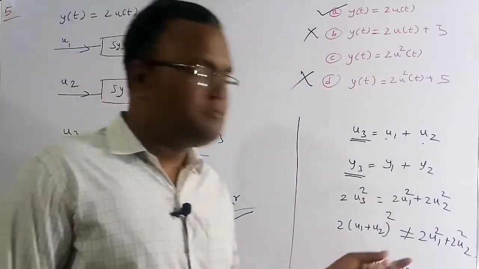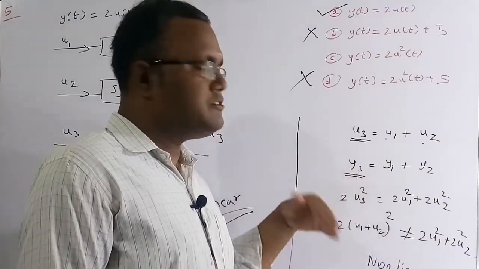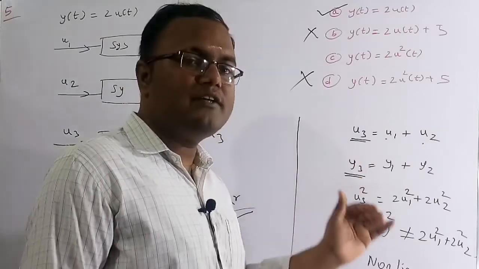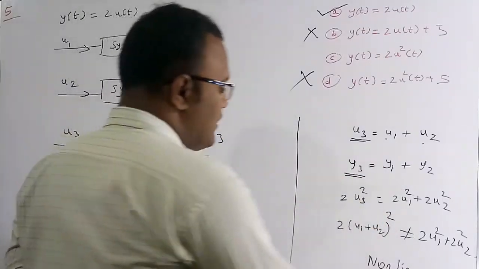So the other term is missing in this equation. Therefore, for this option, if you take the input as the summation of the two previous inputs, the output is not the summation of the two previous outputs. So we can conclude that this is a non-linear system.